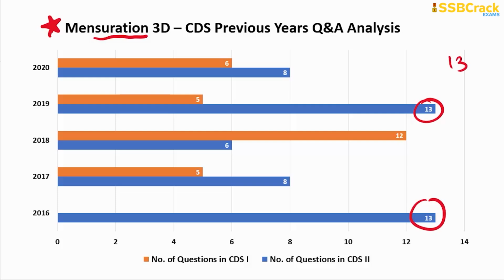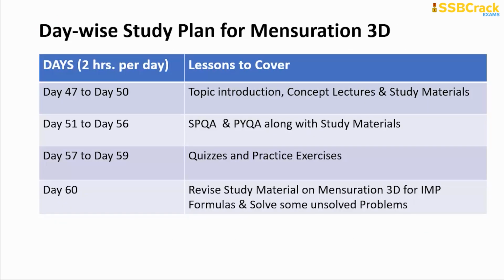And you can see that the maximum number of questions so far on this topic were 13 in number, and the minimum questions were 5 in number. So you can easily expect questions in the range of 5 to 13 on this particular topic, mensuration 3D. So you have to prepare this topic without fail for your CDS mathematics section. This is the plan to follow: for day 47 to day 50,